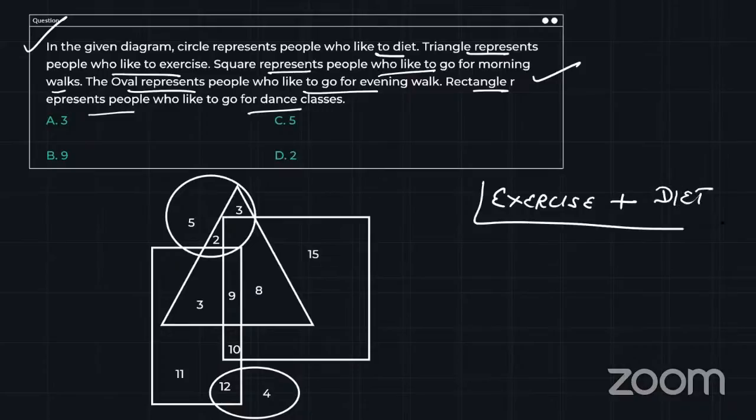This is the problem which they ask in slot 2: the people who love to do exercise and diet also. So this is my bad. I have not added that part.